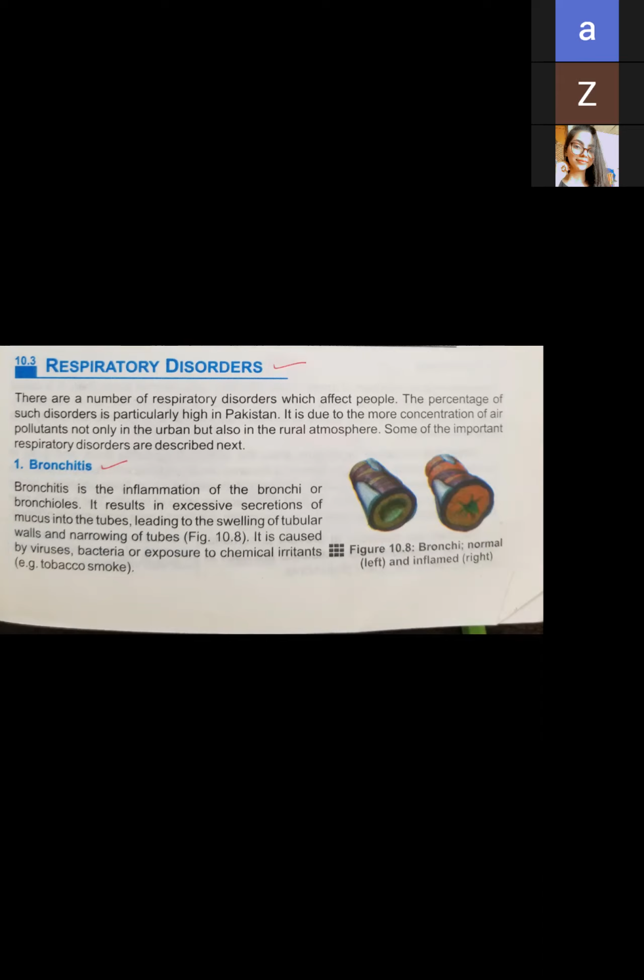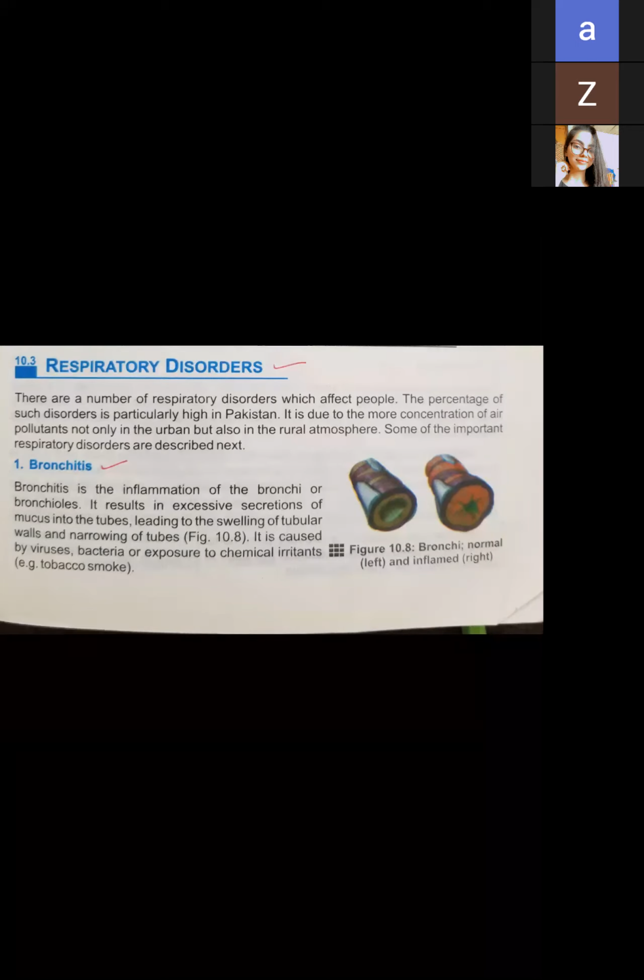So this situation is the same in both urban and rural areas, because of pollution. Some of the important respiratory disorders are described next. There are some respiratory disorders given in your book: bronchitis, emphysema, pneumonia, and asthma. So first of all, beta, we will discuss bronchitis.